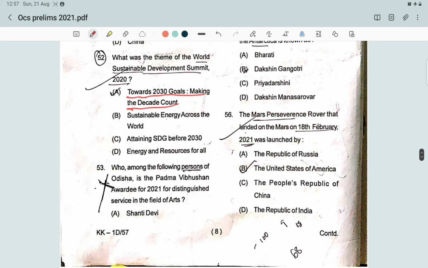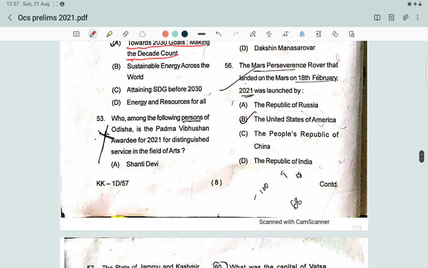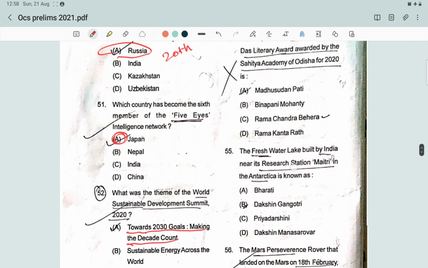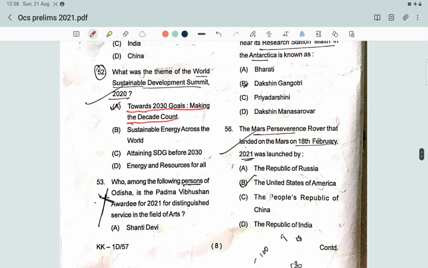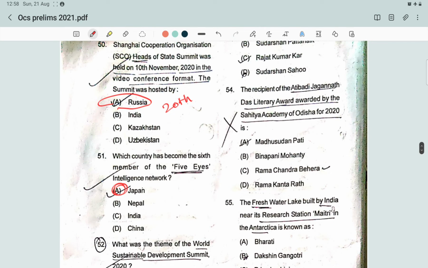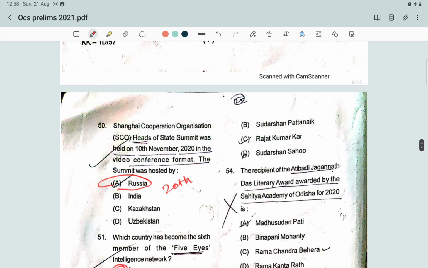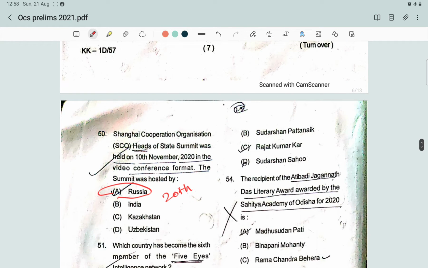The next question: who among the following persons of Odisha is the Padma Vibhushan awardee for 2021 for distinguished service in the field of arts? In the year 2021, 7 Padma Vibhushan, 10 Padma Bhushan and 102 Padma Shri awards were awarded. And our renowned sculptor Sudarshan Sahu from Odisha received the Padma Vibhushan for his distinguished work in the field of art. The answer will be Sudarshan Sahu, and he